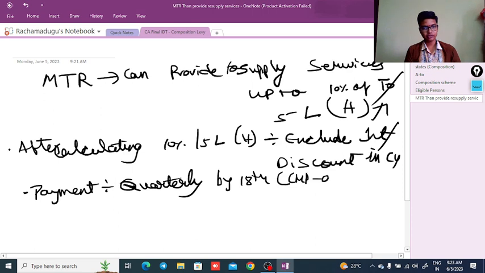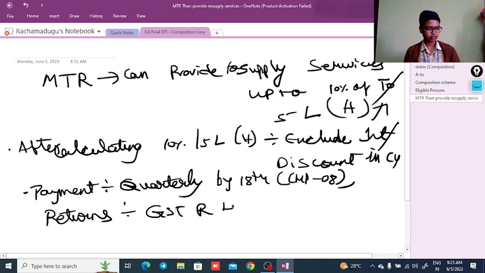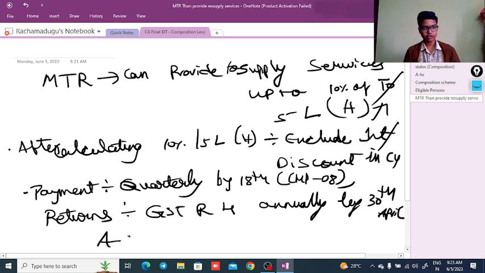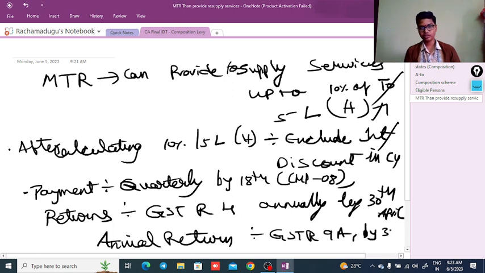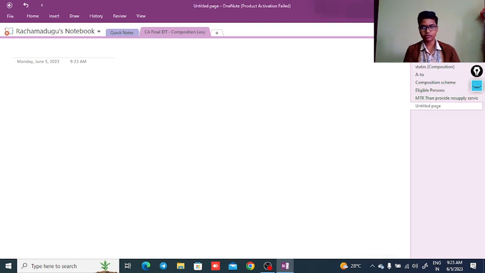The form is CMP 08, and the return needs to be filed by the composition dealer in GSTR 4 annually by 30th April, and the annual return in GSTR 9A by 31st December. These are some of the important points and some more points are there.